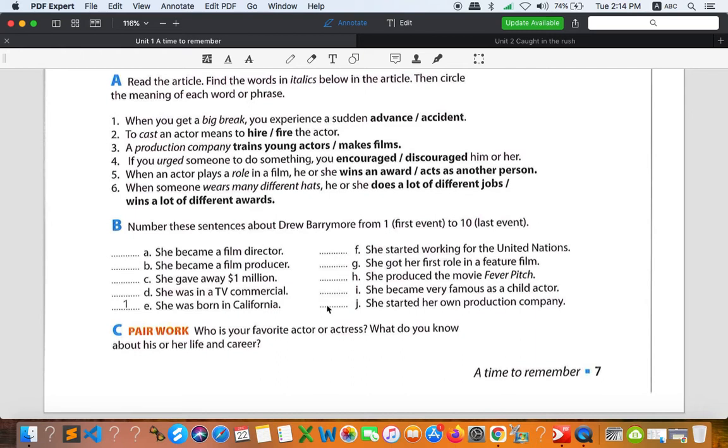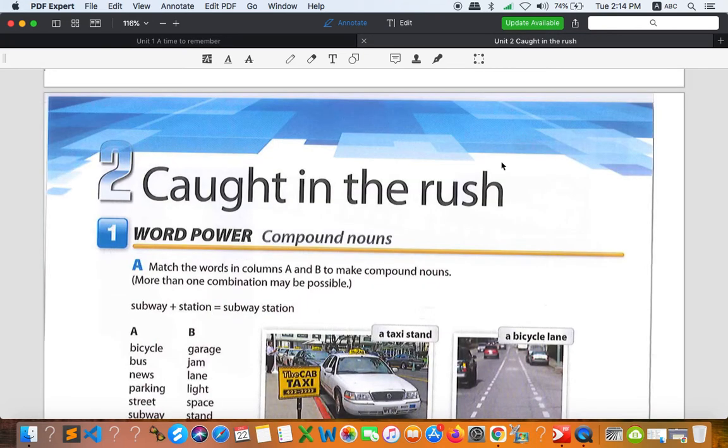Okay, hopefully you got the answers. If you didn't, you can play the video one more time and compare the answers with yours. Okay, so that's it for the answers. So let's go back to Unit 2 right here, Caught in the Rush.